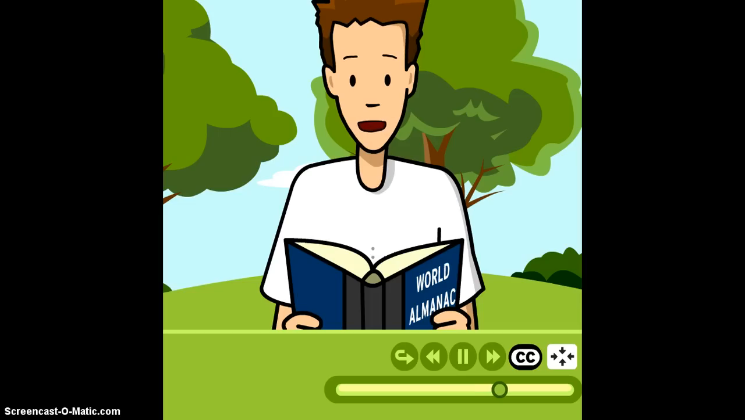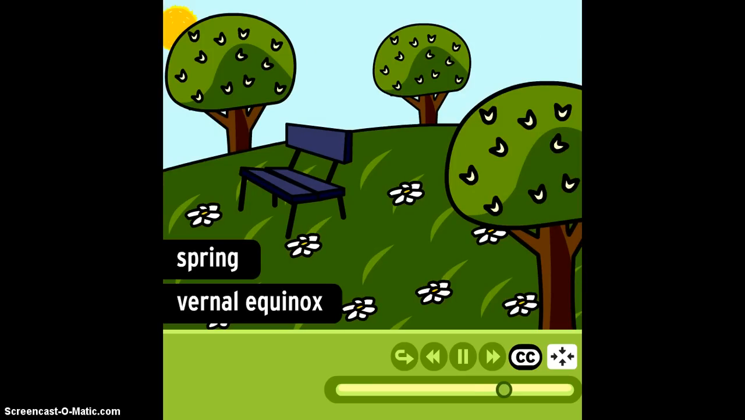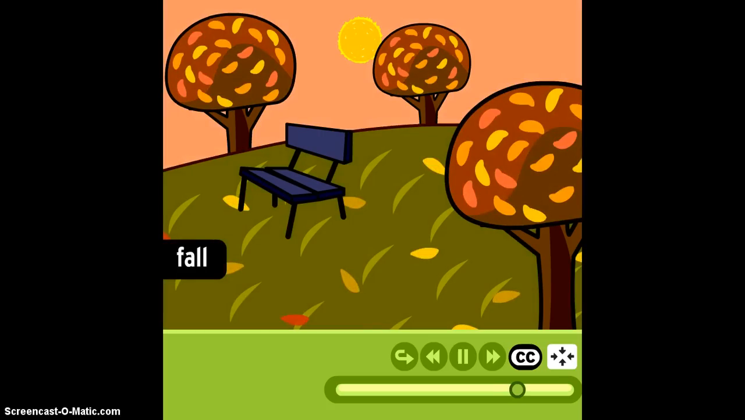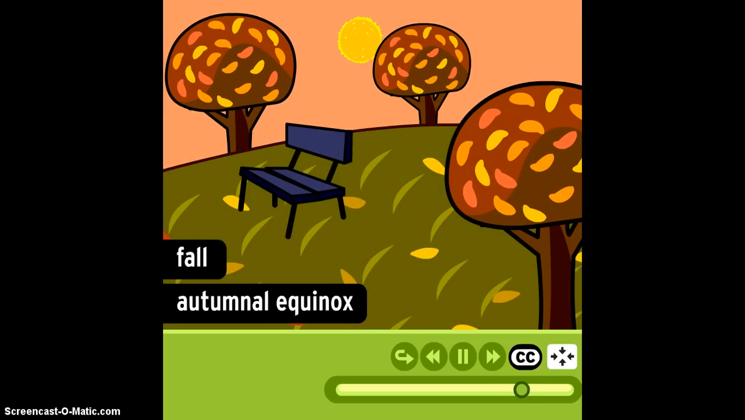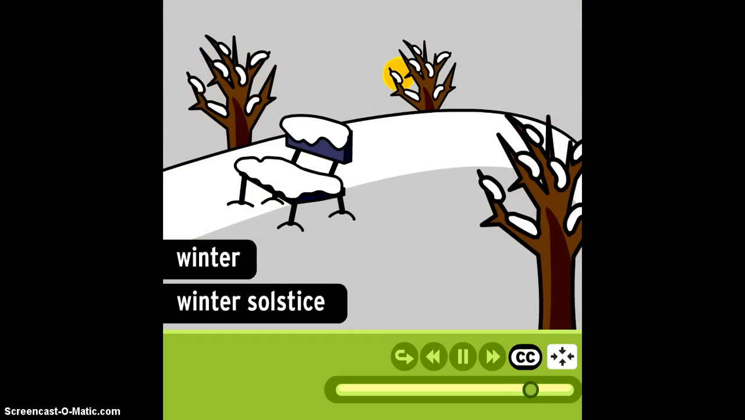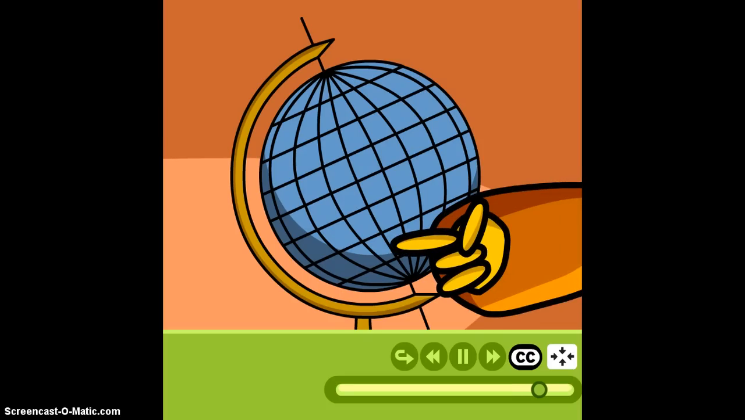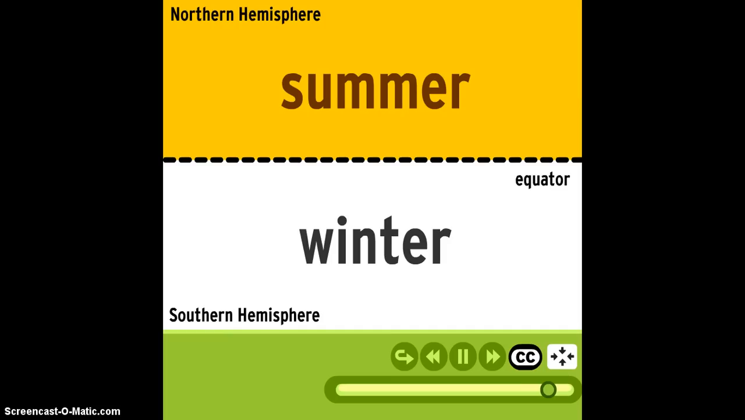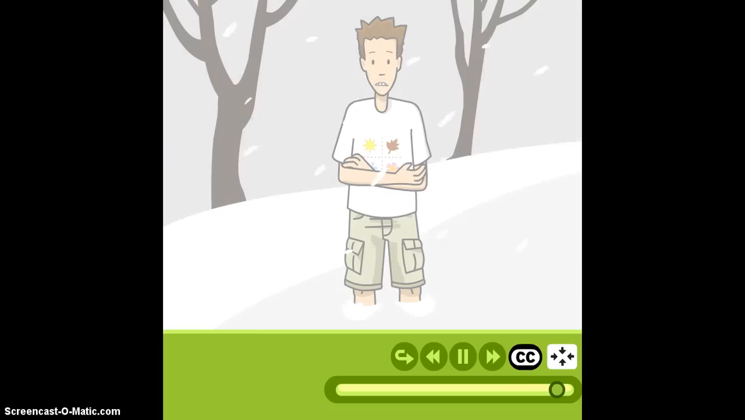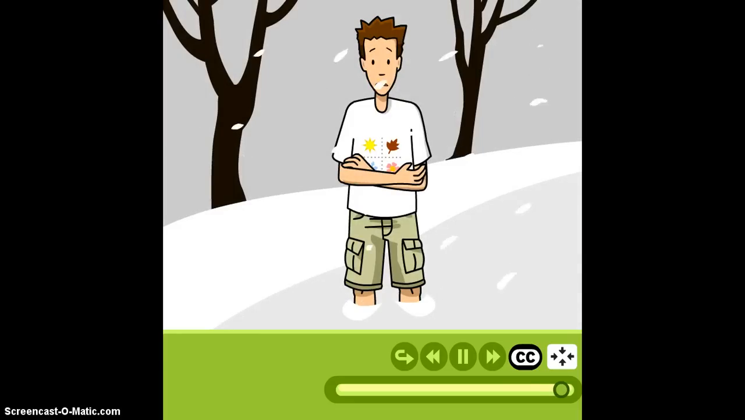Well, here's the schedule for the northern hemisphere. Spring starts with the vernal equinox on March 20th or 21st. Summer begins with the summer solstice on June 21st. The beginning of fall is called the autumnal equinox, and it falls on September 22nd or 23rd. The winter solstice, the first day of winter, happens on December 21st or 22nd. The southern hemisphere begins winter when the northern hemisphere starts summer, and so on. The seasons north and south of the equator are always opposite each other. Ah! You are doing this, aren't you?